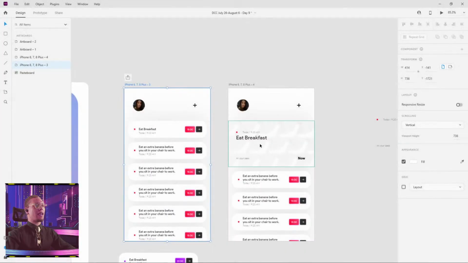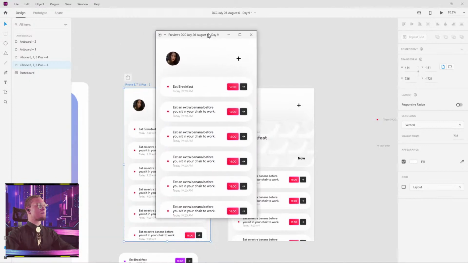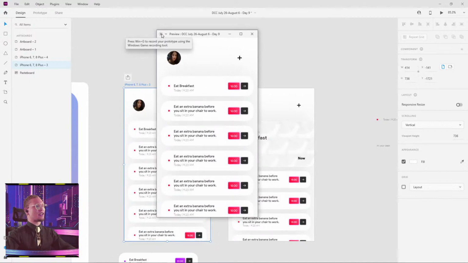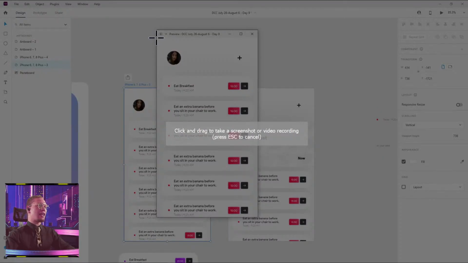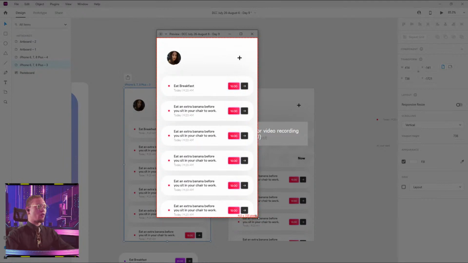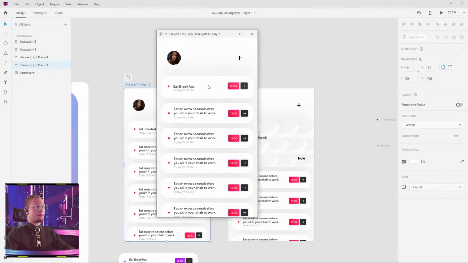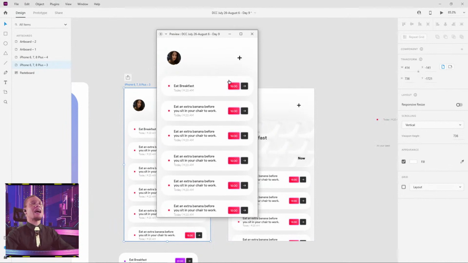But if you have an animation that you want to record, just simply press play. If you're on a Mac, just hit this little button here so you can record, or Windows G if you are on Windows, like it's saying, or download a screen recording software. For myself, I like to use Screen Rec, where I can record any selected area on my screen, and I can just hit the video button and it just records as I manipulate the prototype or go through the prototype. So, ta-da! for those of you guys in the chat.